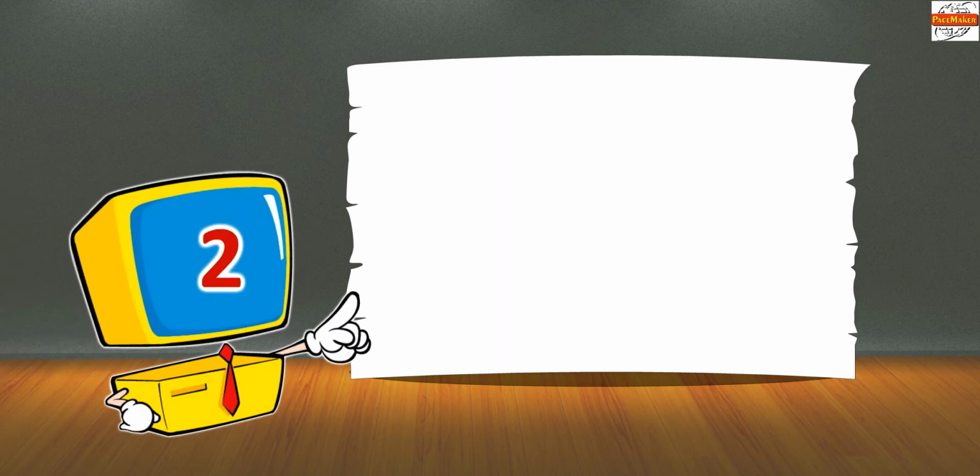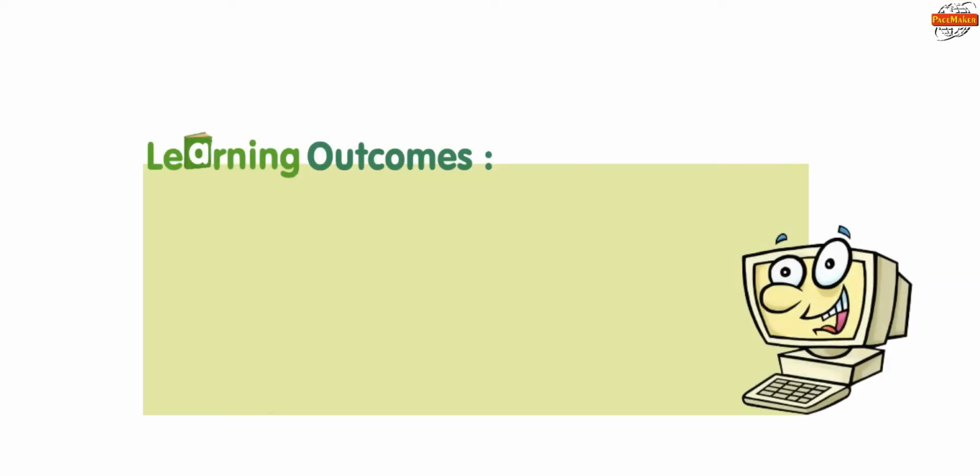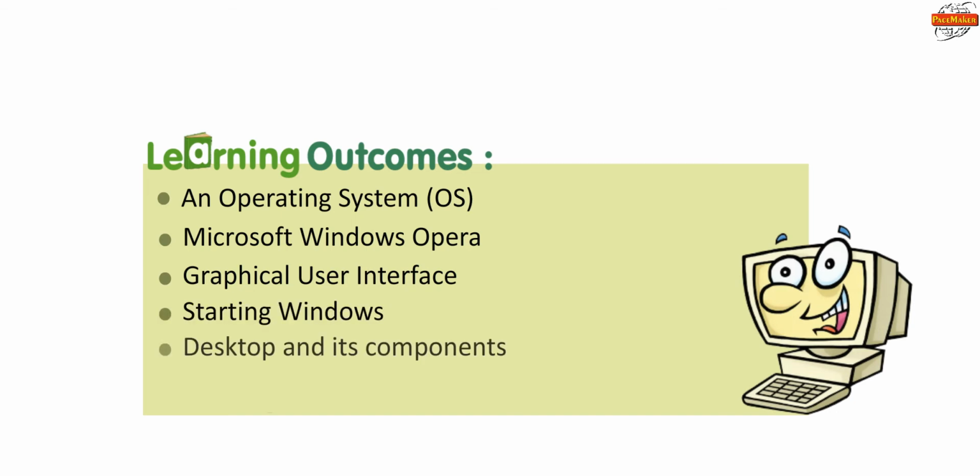Lesson 2. GUI Operating System and Introduction. Learning Outcomes: an operating system (OS), Microsoft Windows operating system, graphical user interface, starting Windows, desktop and its components, basic operations on the desktop.